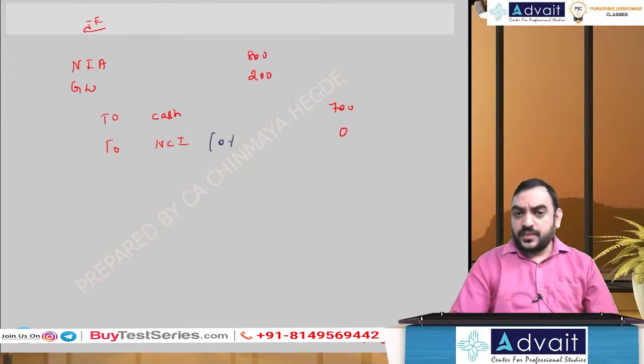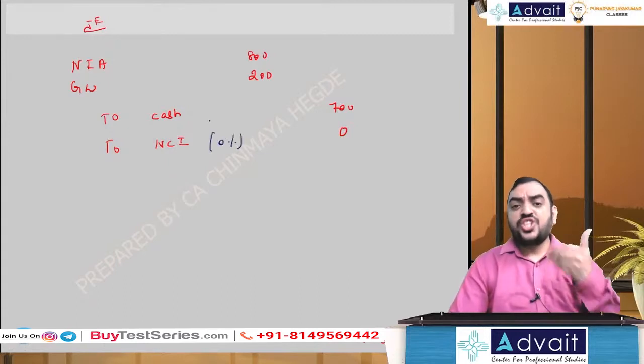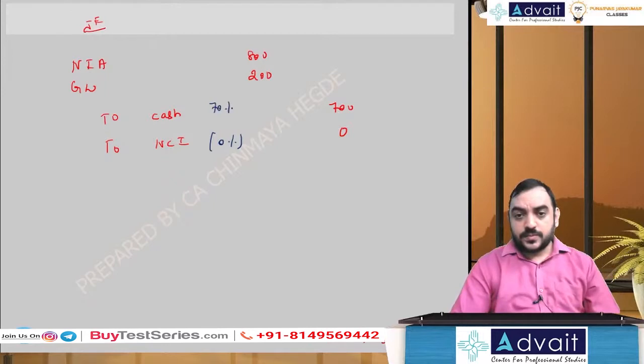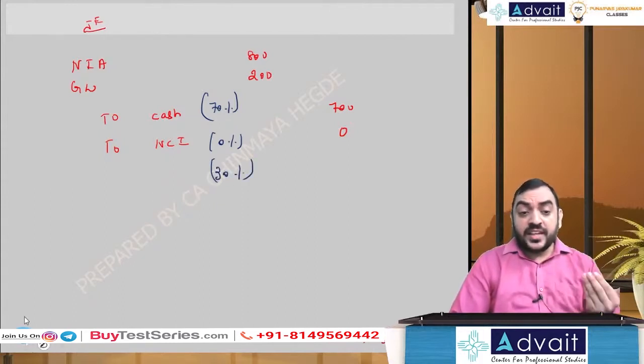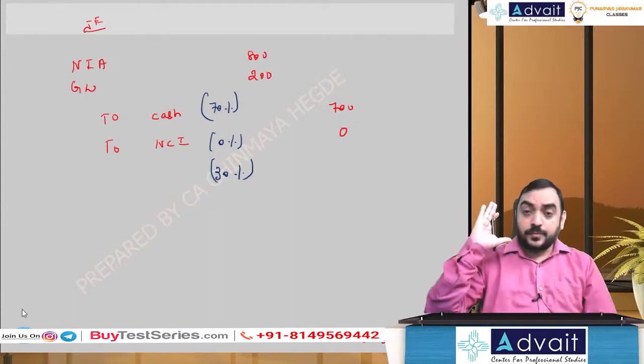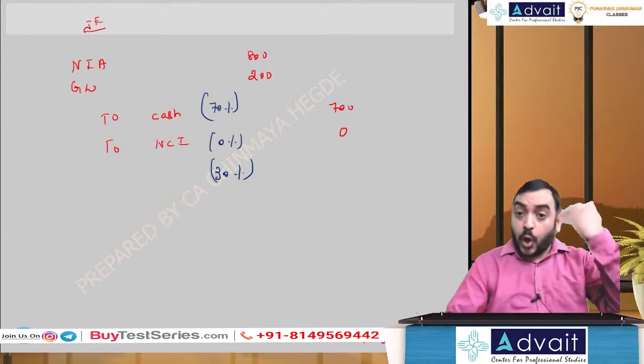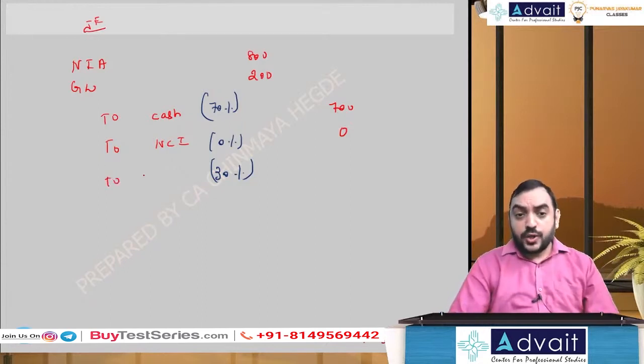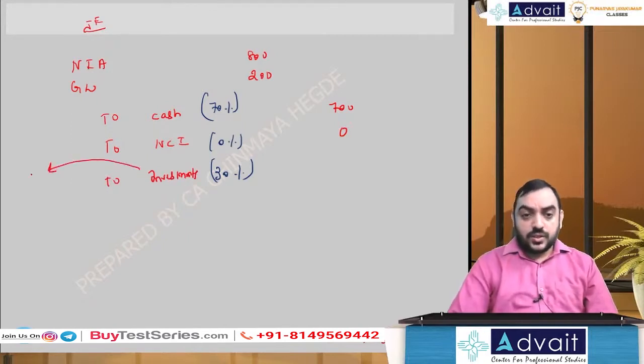NCI 0%, nothing. What cash you're paying is 70%. What about 30% ownership? You already have 30% ownership. So I don't write to cash. I've already paid earlier. So again, I don't write to cash. It's already in my books. And what I'm going to write? To investments. Already held. This is the cost of investments already held.